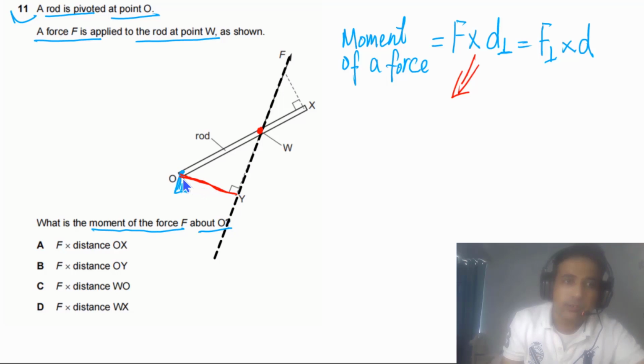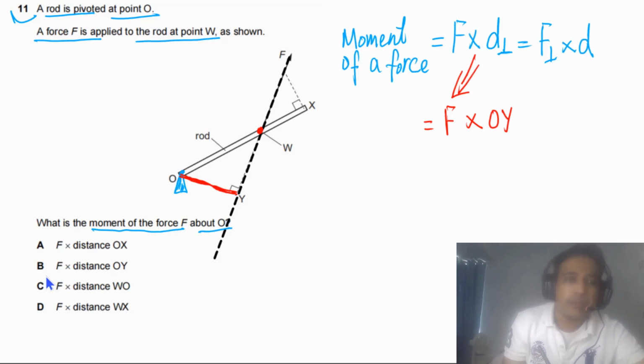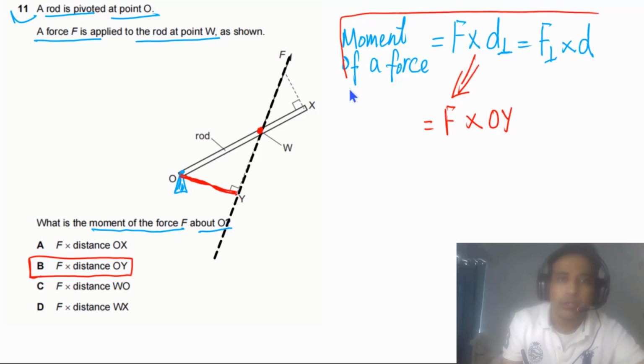So in this case we have force times perpendicular distance, that is equal to O times Y. So the answer for this question has to be B. This is something you need to understand to answer questions about moments.